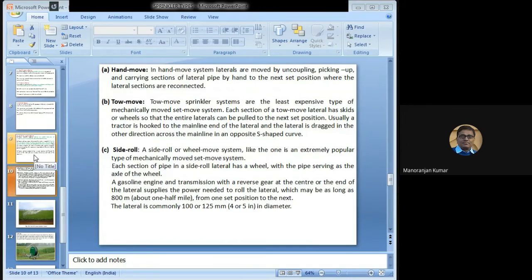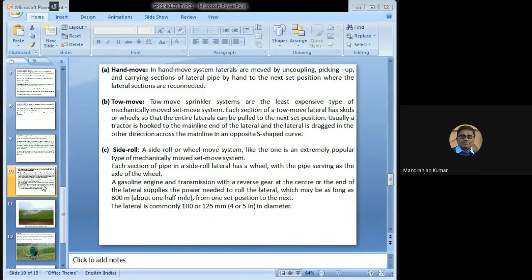Now this set move irrigation system is of three types. One is the hand move system, second is the toe move system, and third is the side roll system. First is the hand move system. In the hand move system, the laterals are moved by uncoupling, picking up and carrying sections of lateral pipe by hand to the next set position where the lateral sections are reconnected. So in the hand move system, the components are moved by hand.